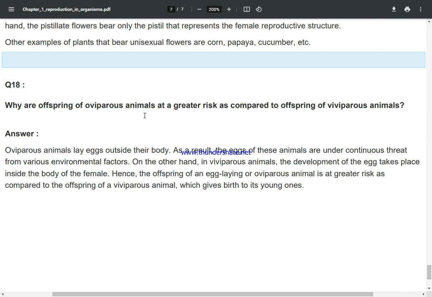Why are offspring of oviparous animals at a greater risk as compared to offspring of viviparous animals? Oviparous animals lay eggs outside their body. As a result, the eggs of these animals are under continuous threat from various environmental factors. On the other hand, in viviparous animals, the development of the egg takes place inside the body of the female. Hence, the offspring of an egg-laying or oviparous animal is at greater risk as compared to the offspring of a viviparous animal, which gives birth to its young ones.